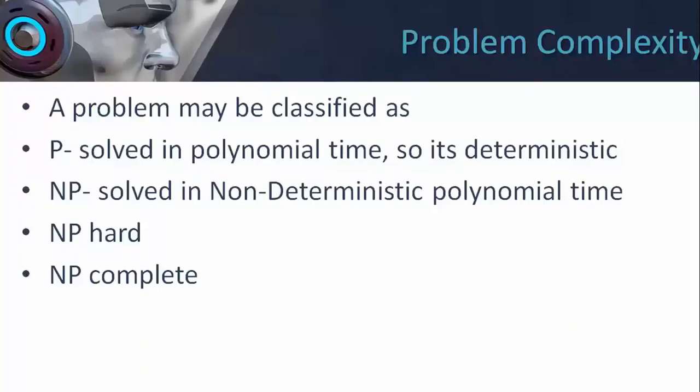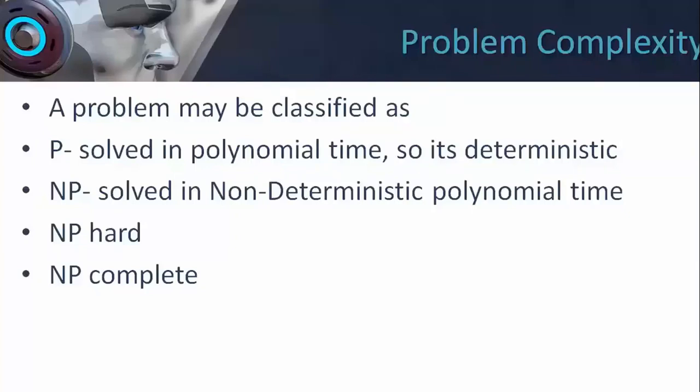But I may use certain logic which is not deterministic. For example, in this Rubik's cube, I know that I will ultimately be able to solve it, but how much time would be taken depends upon the initial state. If I have an initial state where all the colored cubes are scrambled, it would take me a definite amount of time. But if my green colored cubes are already in order and my red colored cubes are already in order, there is a probability that I will take a lesser amount of time.